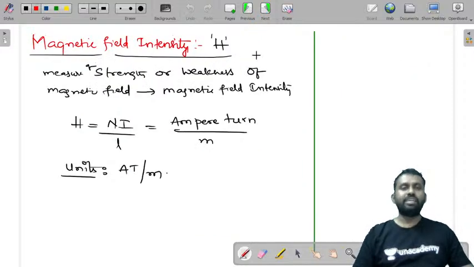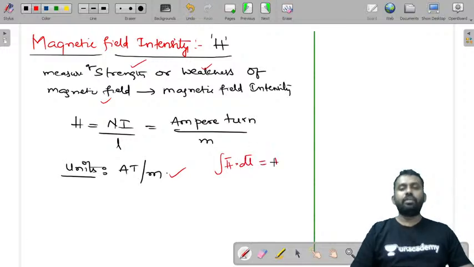Then we have seen magnetic field intensity. It is a measure of the strength or weakness of a magnetic field. So H is equal to N I by L. Ampere turn per meter is the unit of H. We can also get this from Ampere's circuital law: integral H dot dl is equal to I, which is Ampere's circuital law.